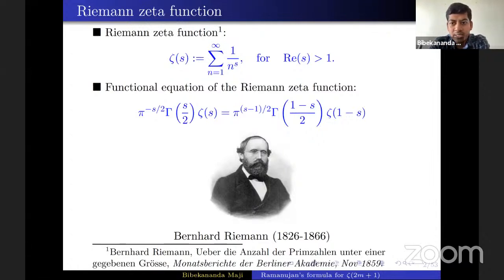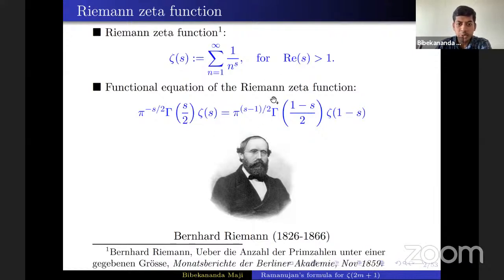So Riemann, in his seminal paper, studied the series sum of 1 by n to the power s, which is defined for real part of s greater than 1. It is absolutely convergent in this domain, and uniformly convergent in any compact subset of this domain. Therefore, it defines an analytic function in this domain. In this paper, Riemann also proved that it can be analytically continued to the whole complex plane except at s equals 1.